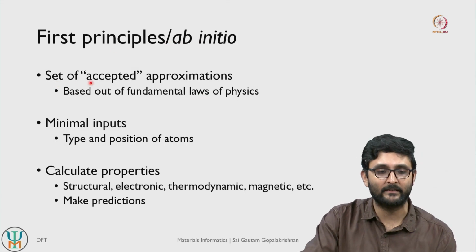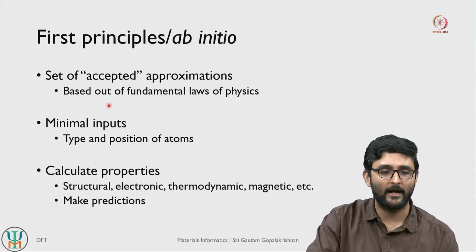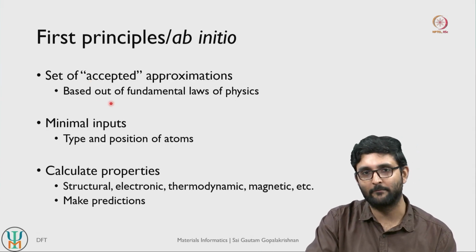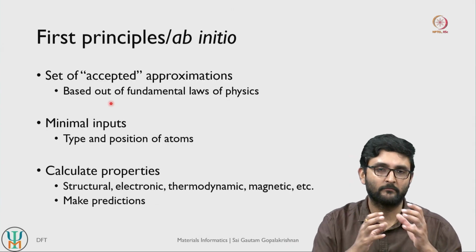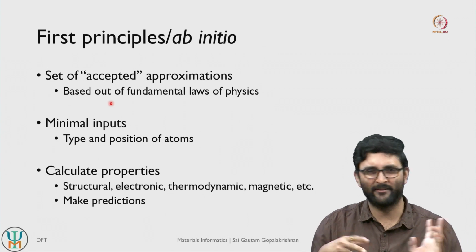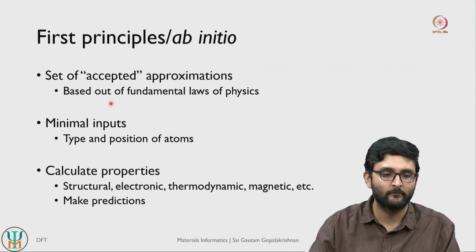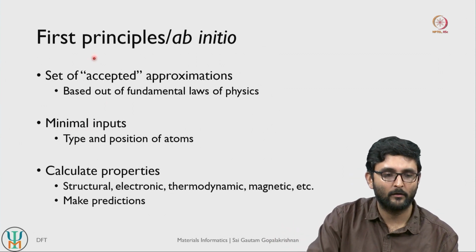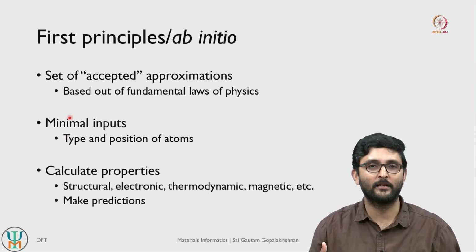Basically, first principles are a set of accepted approximations. These generally come out of some fundamental laws in physics, right? Some of them are reasonable approximations, so they are approximations that are sort of good enough for most practical situations. Once you use these first principles, it minimizes the total number of inputs that you need to model